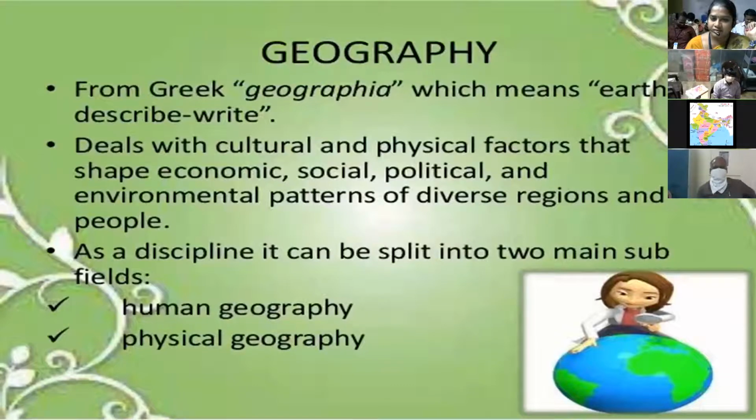So this is divided into two fields, human geography and physical geography. Human geography is the branch of geography that deals with humans and their communities, culture, economics, and interaction with the environment also. Next, physical geography. Physical geography is related to the science. Especially it explains about the atmosphere, biosphere, types of forest, vegetation. So it explains about the physical geography.